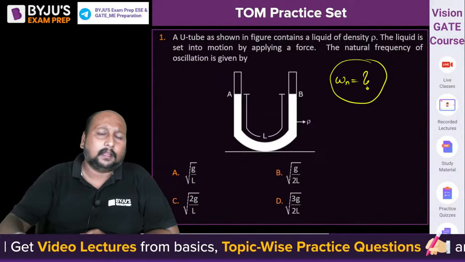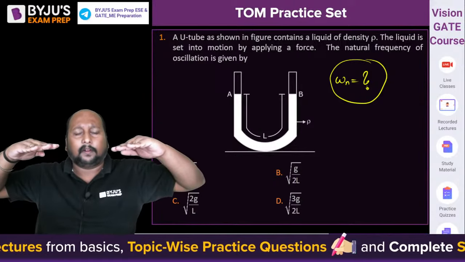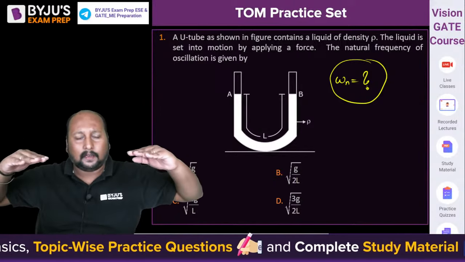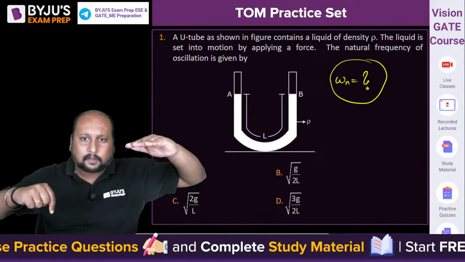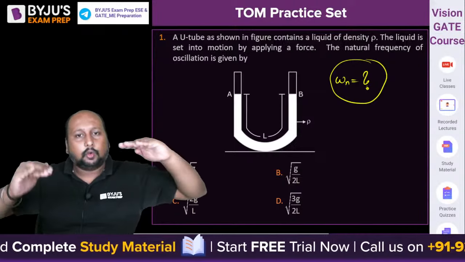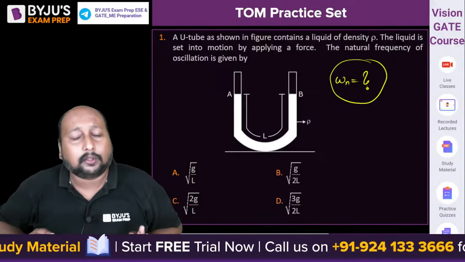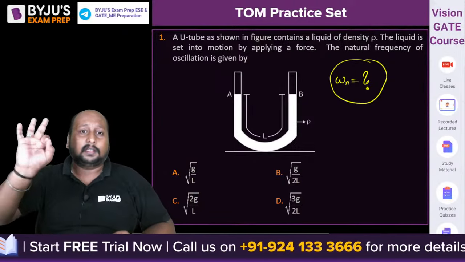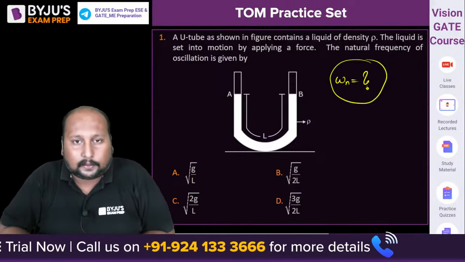Obviously, this is the level. Fine, according to Pascal's law, we will have the same level. If you apply some amount of force, the liquid level will increase, and if you release that force, the liquid will move up and down. So you have to tell me the natural frequency of oscillation for this kind of arrangement.